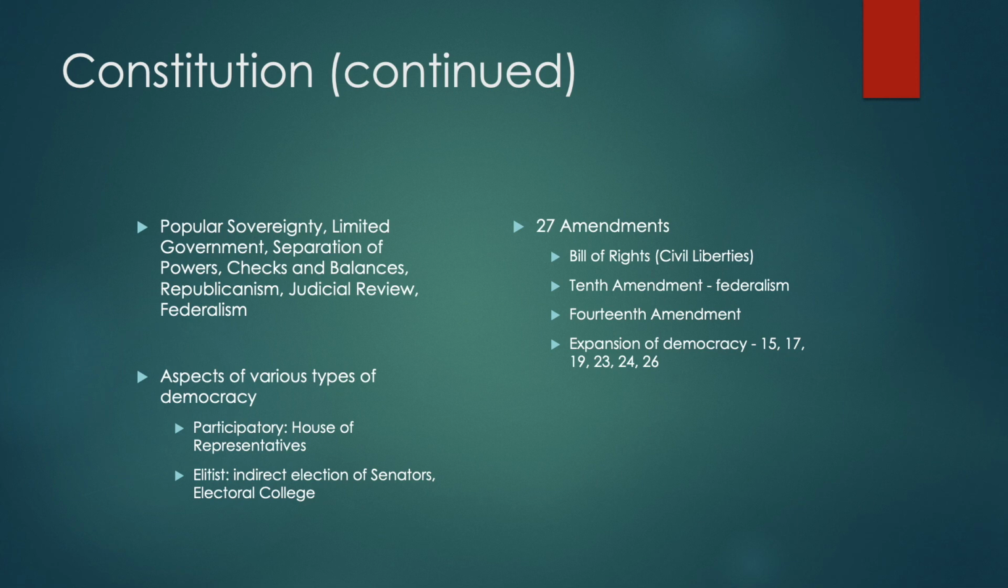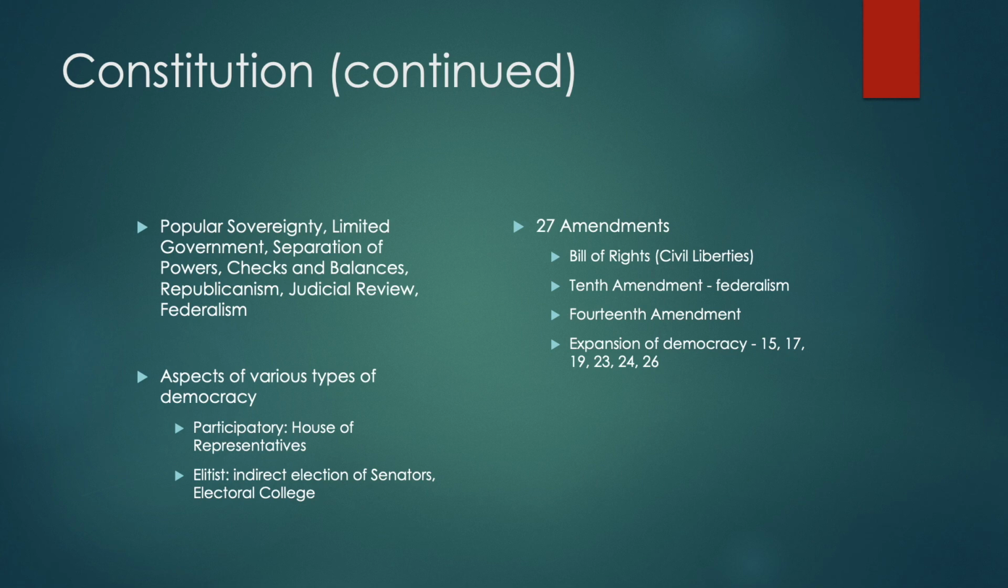Judicial review, while not specifically mentioned in the Constitution, it is alluded to, is the idea that the court gets to interpret the meaning and potentially, as we will see, declare acts of Congress and actions of the executive unconstitutional. And federalism is, of course, the division of power between a central or federal government and the state governments.